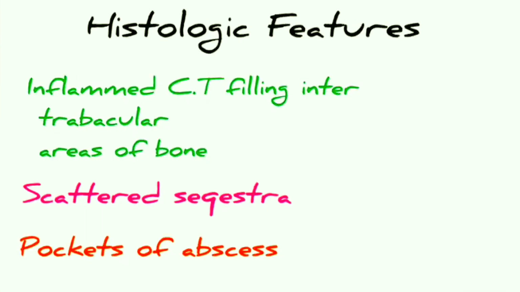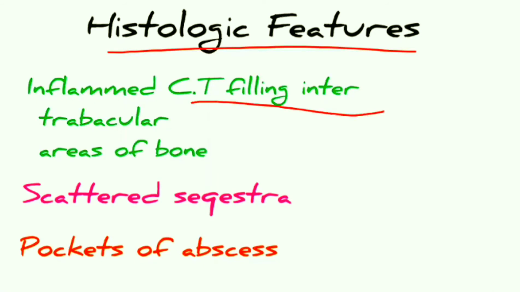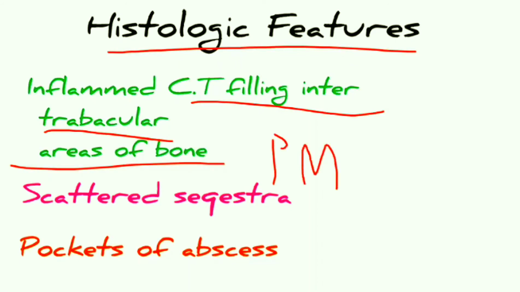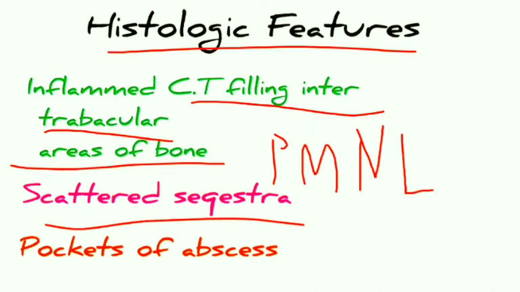Now let us see the histopathological features of chronic suppurative osteomyelitis. Here inflamed connective tissue is seen, which is filling the intertrabecular areas of the bone. Inflammatory cells are also seen, that is polymorphonuclear leukocytes and others. Here scattered sequestra are seen and pockets of abscess are seen.